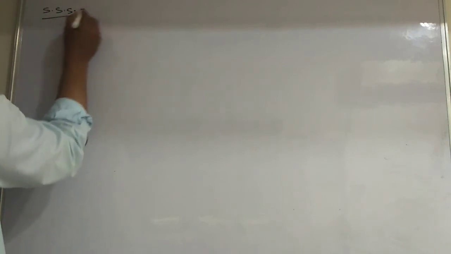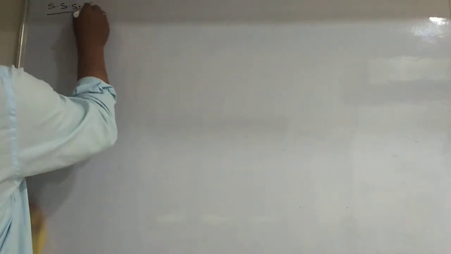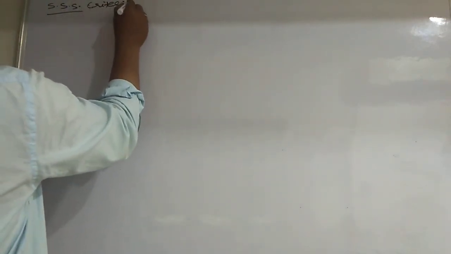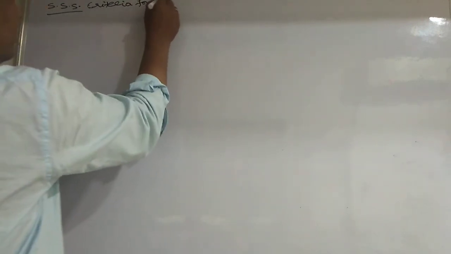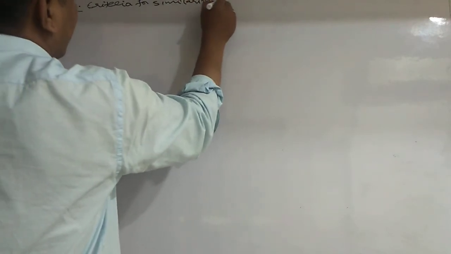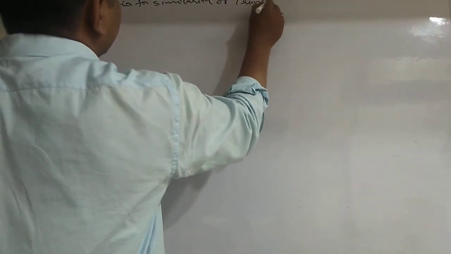So SSS similarity: SSS criteria for similarity of triangles. Okay, this is SSS similarity, just I am explaining here.